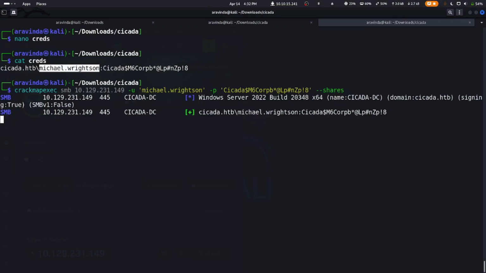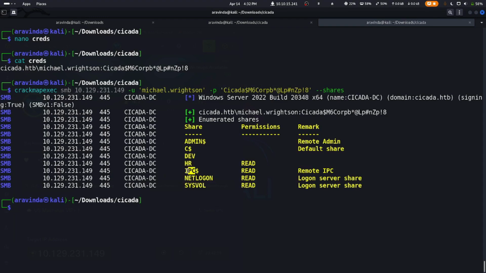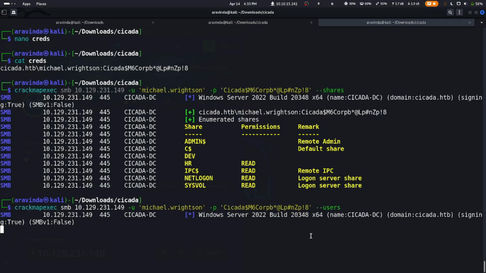We need to wait for some time for CrackMapExec to execute the commands. And let's copy this command again. And we got readable sysvol and netlogon shares, but these are all Windows internals. So let's enumerate users. It's the same CrackMapExec command, but with the flag double dash users.